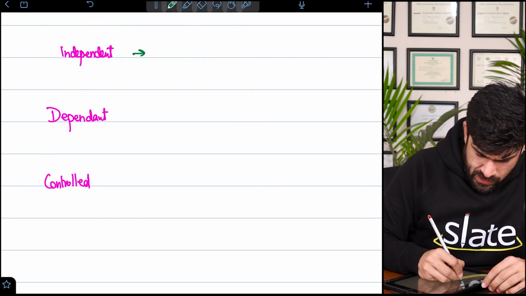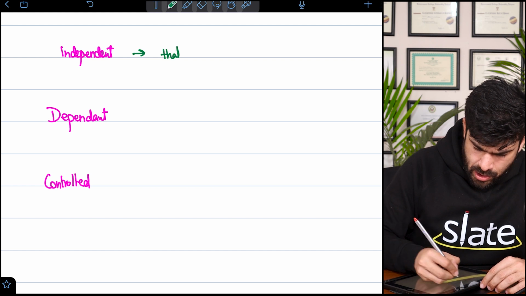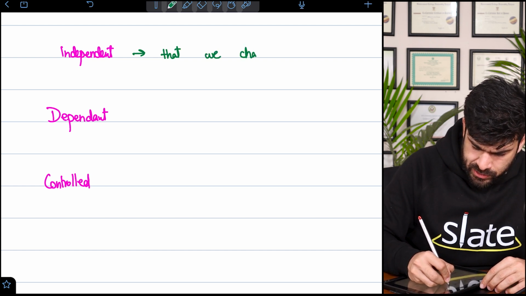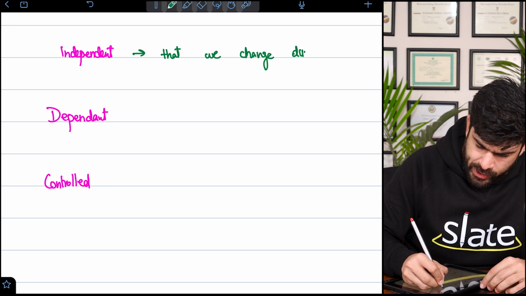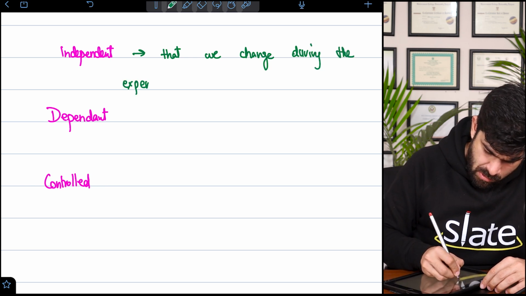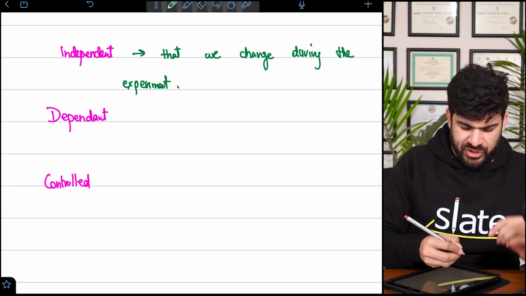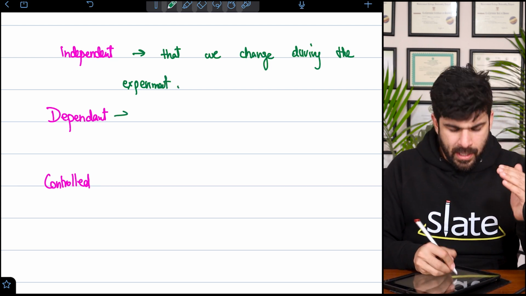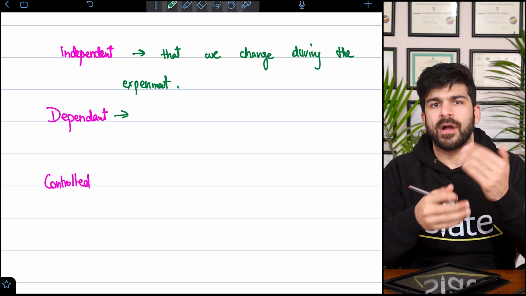Independent is the one that we change during the experiment. So when we change this independent variable, the dependent variable's value is also found out.